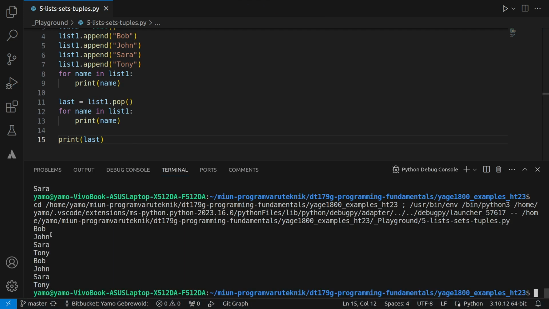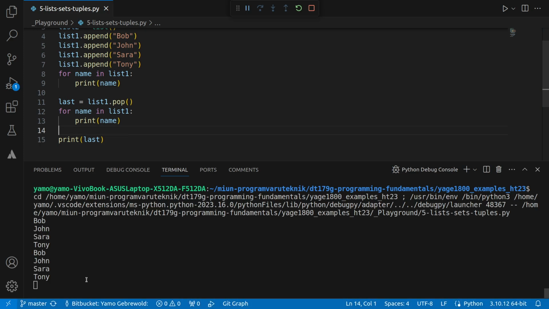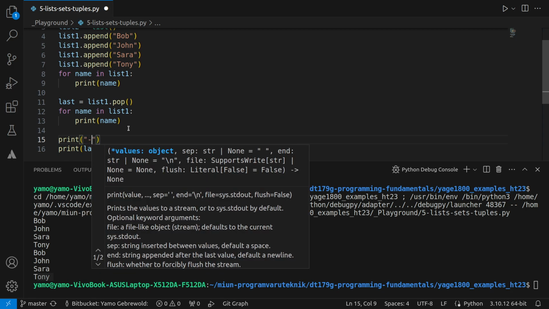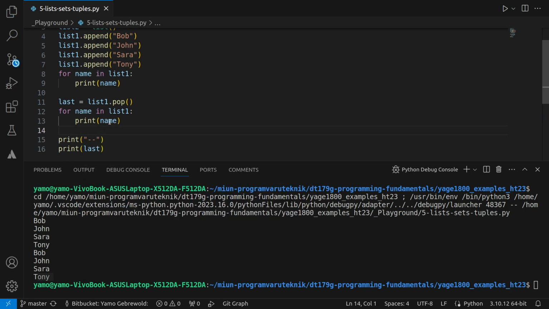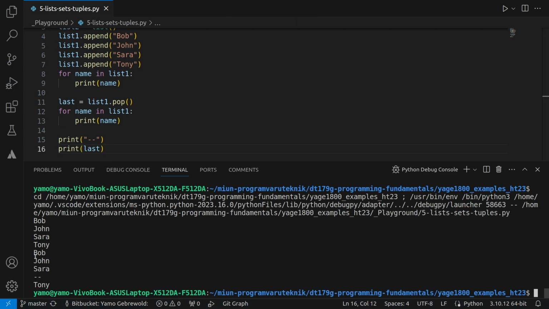Lots of names now. I hope that doesn't confuse you. Let me run this again just to prove the point. So we see that we get Tony at the end, and that is because I can maybe even print something like this, just to show you that the list no longer contains Tony, but we saved Tony in this variable. So let's see. Yeah, you see that the list no longer has Tony, but I saved it to this because pop returns the name, right?